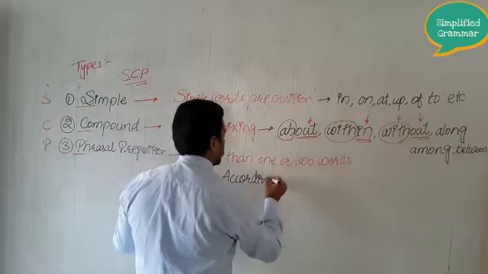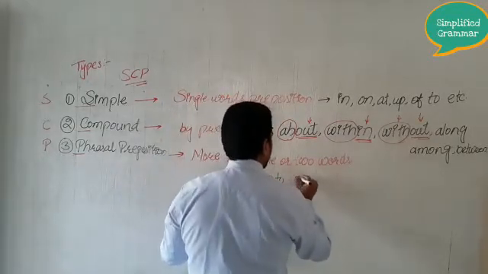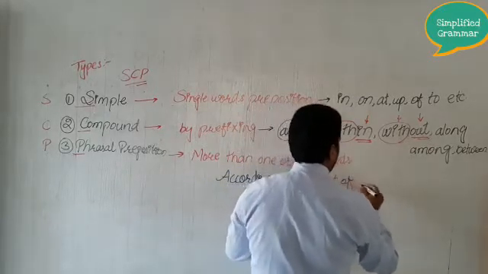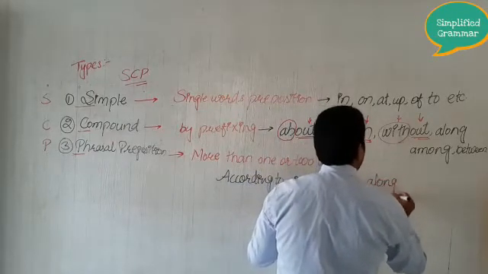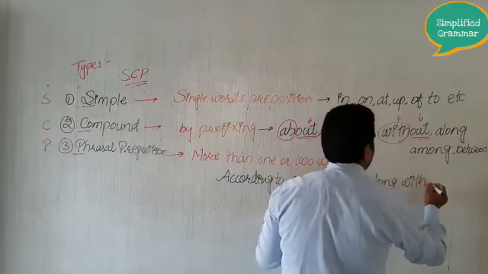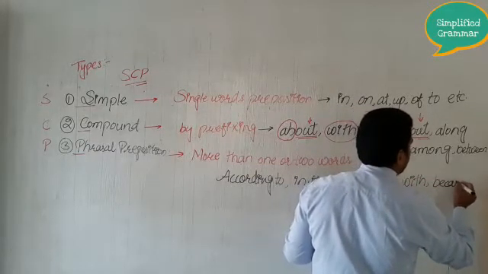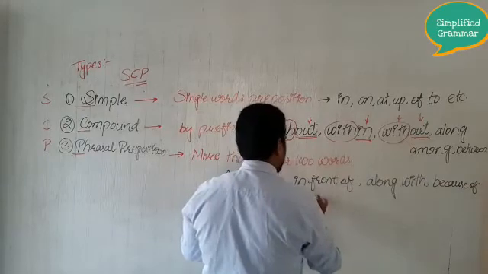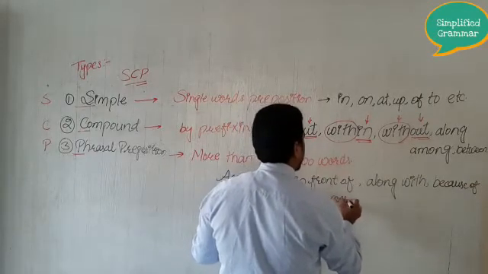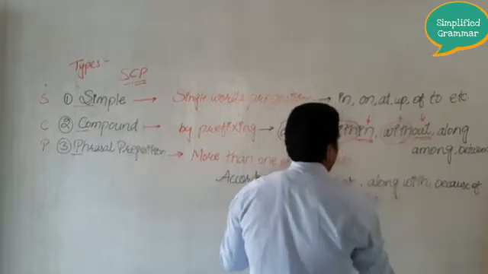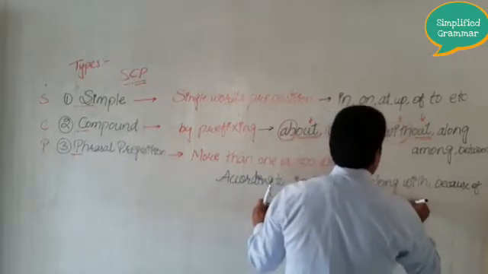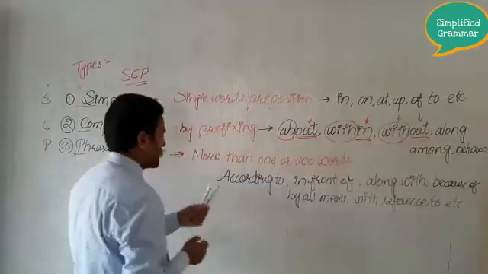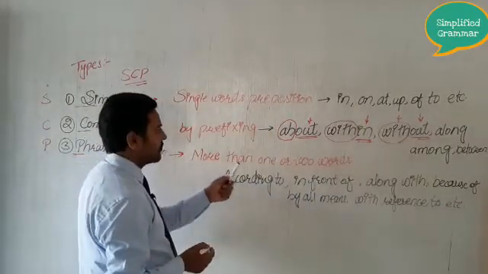According to, in front of, along with, because of, by all means, with reference to, etc. So here you can see this preposition has been made up of more than one word.